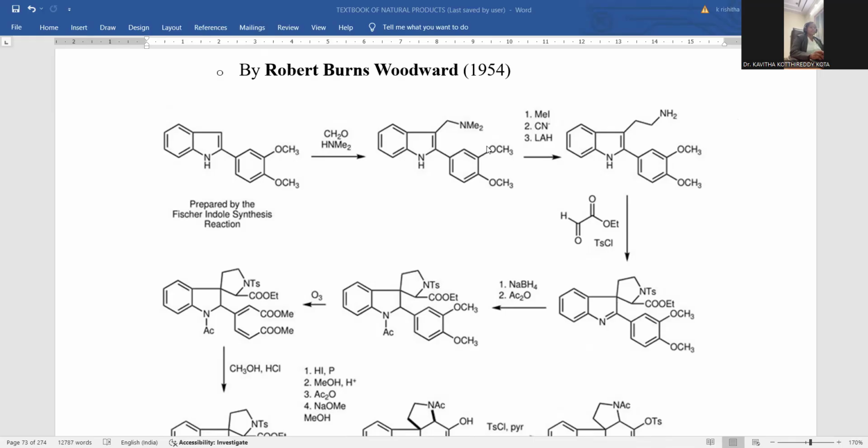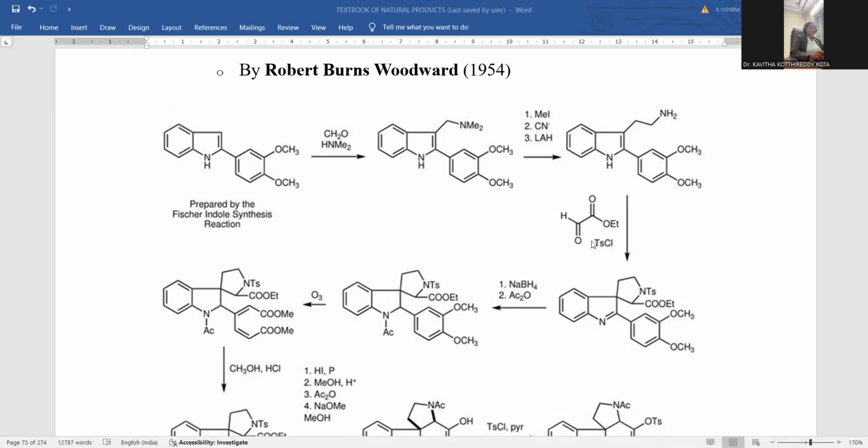So here the formation of CH2CH2NH2 will originate. This chemistry took place: deamination followed by nitrile substitution followed by reduction, giving rise to CH2CH2NH2. Whenever this compound is generated, later we need to treat it with a dicarbonyl compound. One end you can find an ester, another end you can notice an aldehyde. This compound is treated over this one.